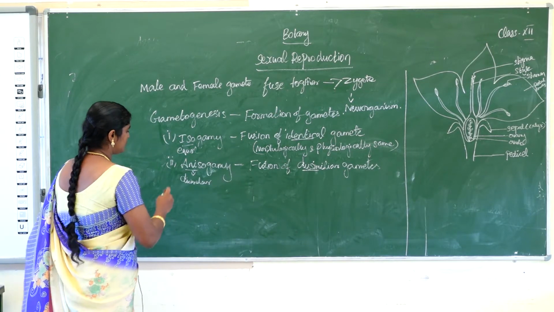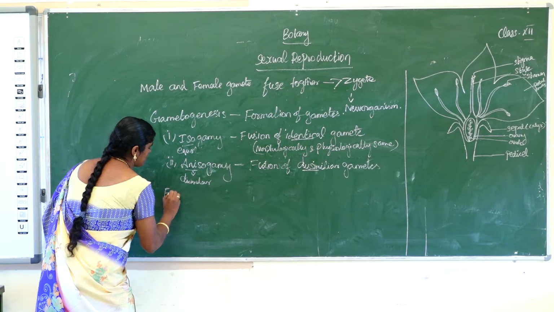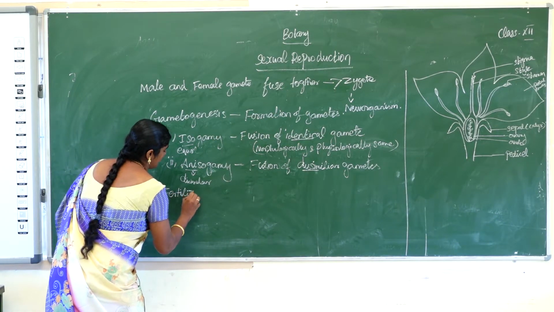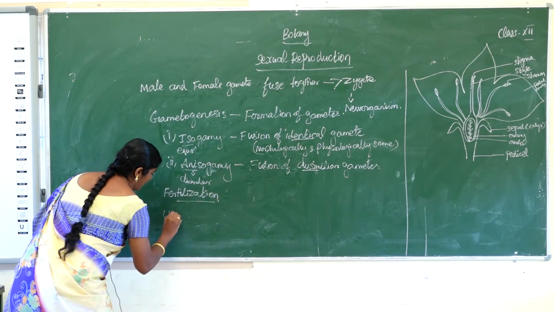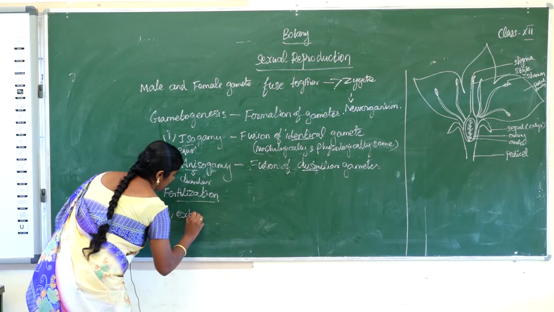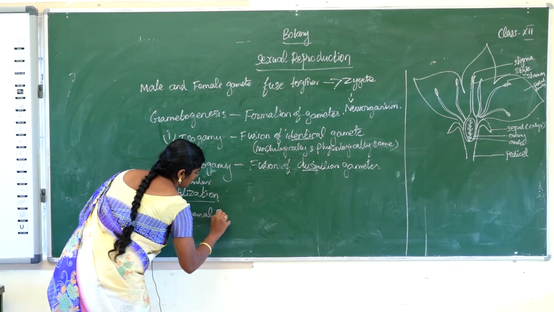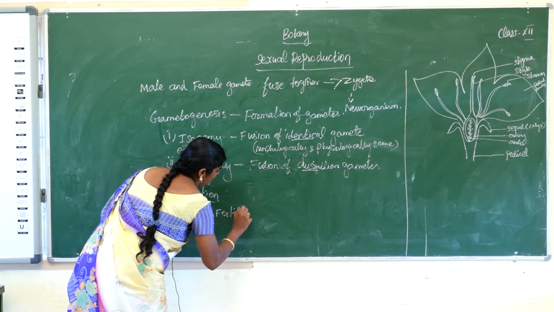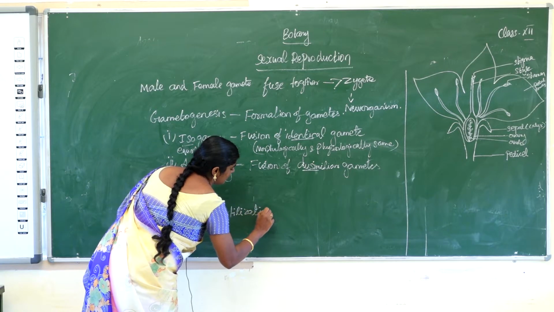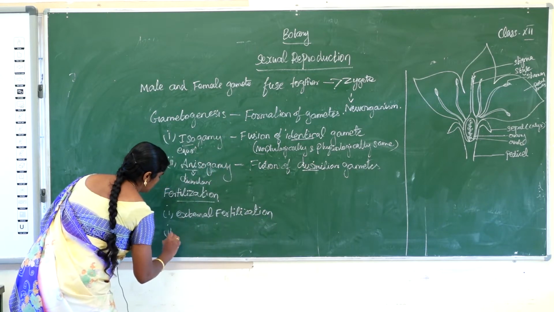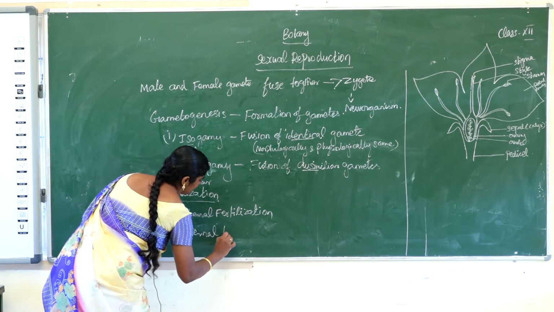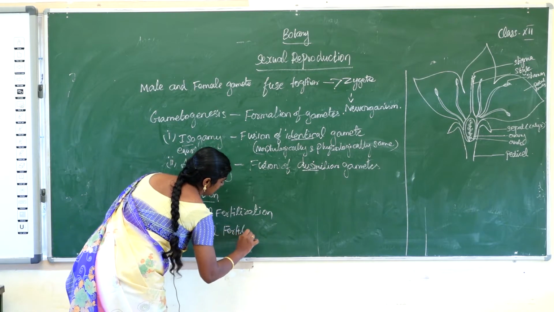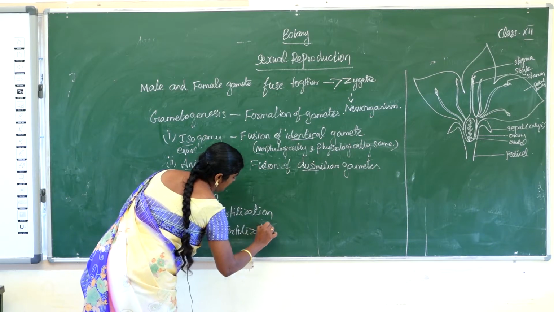Next one, fertilization. There are two types of fertilization: external fertilization and internal fertilization. What is external fertilization?